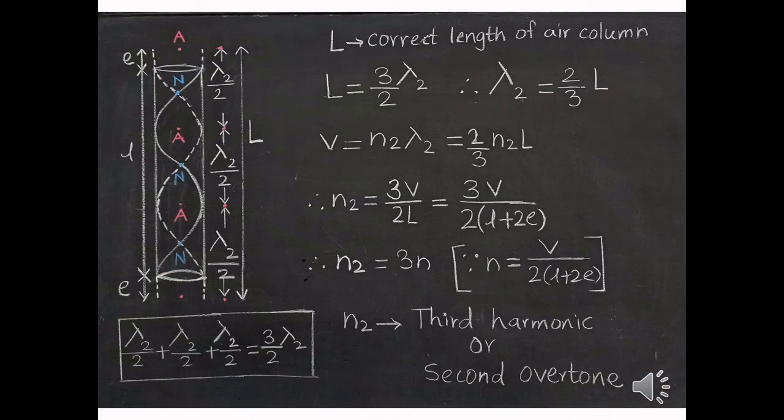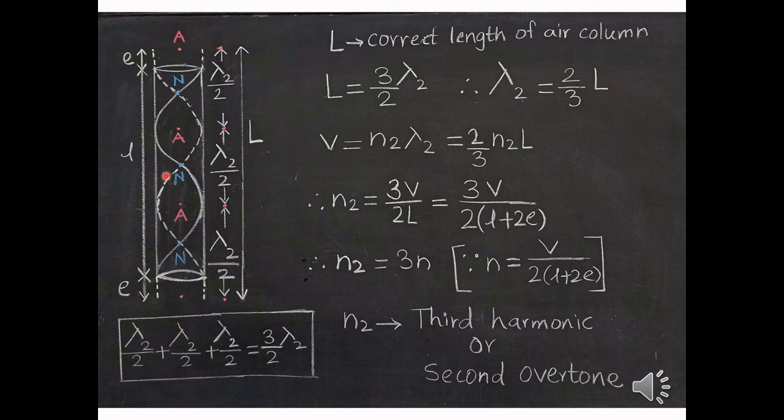In the next higher mode of vibration, we can see that the same length of the air column is made to vibrate so as to produce 2 complete loops and 2 half loops at the 2 ends. Or here we can say that we have 3 pairs of half loops. The distance between these two antinodes, now here the antinode is produced, I forgot to write A here. The distance between two consecutive antinodes is half the wavelength. Here lambda 2 is the wavelength and N2 is the frequency of the wave in this mode of vibration of the air column. So the distance between these two antinodes is lambda 2 by 2.